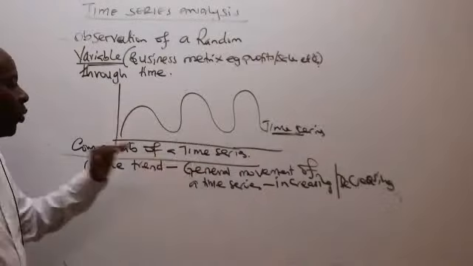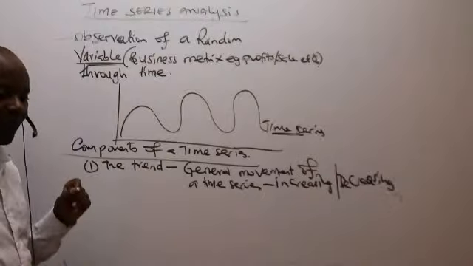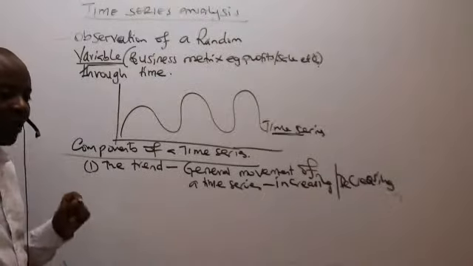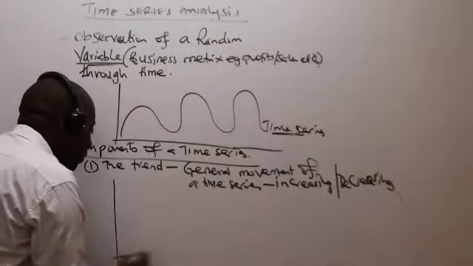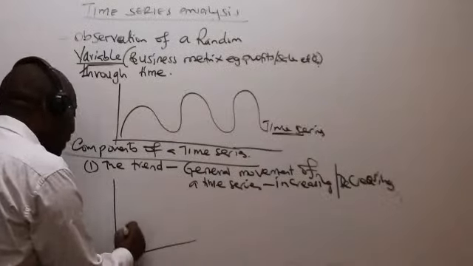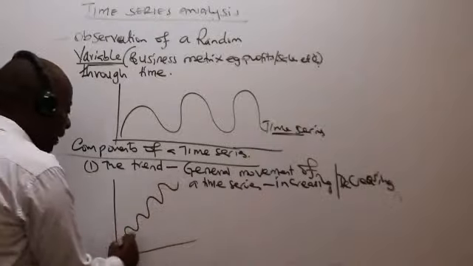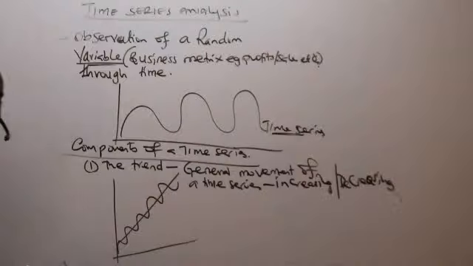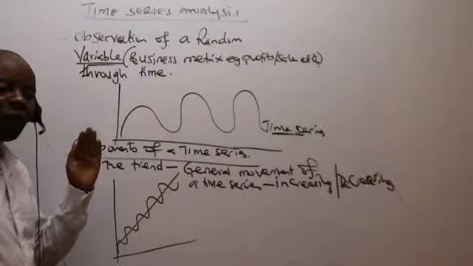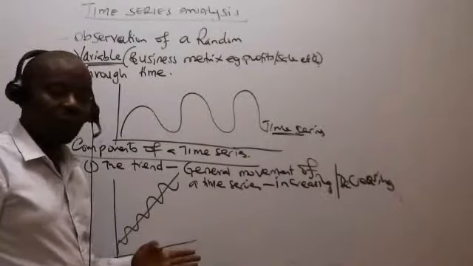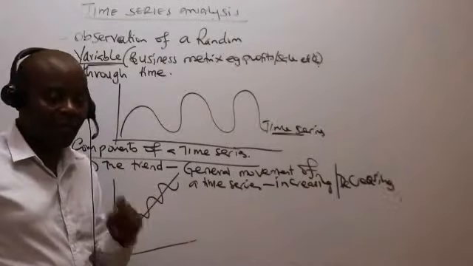Ladies and gentlemen, we are saying that fine, our time series can never be constant, but there is something very important we are saying here. Fine, our time series will keep on fluctuating, but generally there will be that. So I can see that the fluctuations are there, but my time series is increasing, like that. For instance, if you're to measure some metrics, like for example, smoking amongst ladies in Kenya,